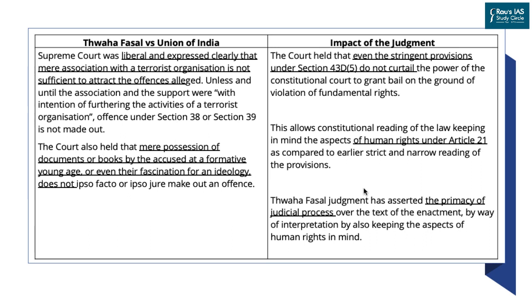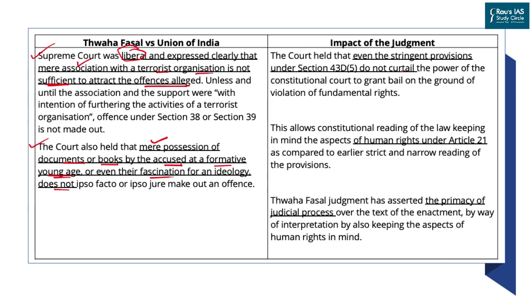Now what has happened in the judgment? The Supreme Court has come up with a liberal interpretation of this section. It says that mere association with a terrorist organization is not sufficient to attract the offenses alleged. It also says that mere possession of documents or books by the accused at a formative young age, or even their fascination for the ideology, does not mean that they are culpable under the UAPA. So it means if a person is found with literature which may or may not consist of anything associated with illegal activities, that person may be granted bail in the future.